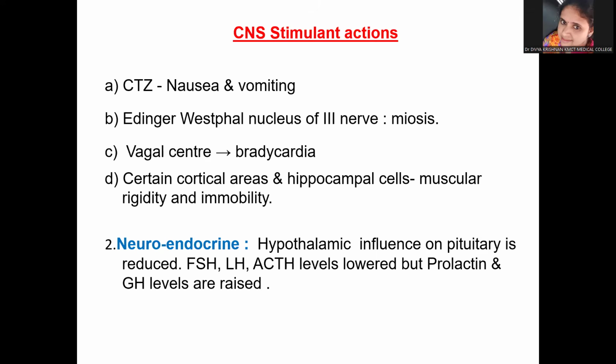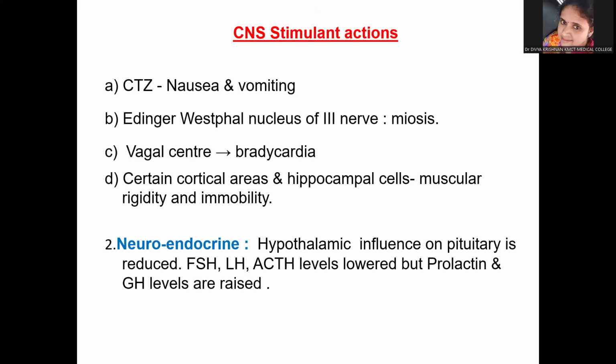It is because it is occurring at the central level by stimulating the Edinger-Westphal nucleus of the third nerve. It can cause bradycardia by stimulating the vagal center, and it can also stimulate certain cortical areas and hippocampal cells, causing muscular rigidity and immobility. Now, the stimulant action on the CNS is over. Now, let us look at the neuroendocrine action.